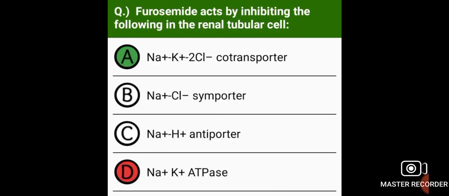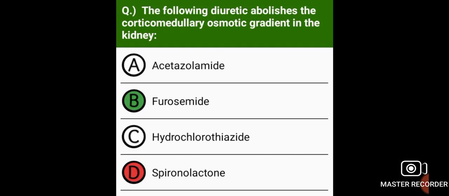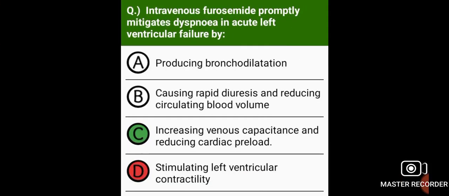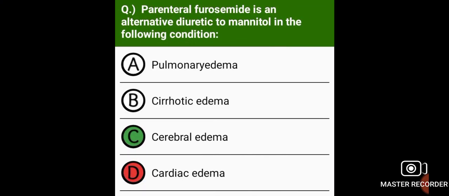Furosemide acts by inhibiting the following in the renal tubular cell, that is sodium potassium chloride cotransporter. The following diuretic abolishes the corticomedullary osmotic gradient in the kidney, that is furosemide. Intravenous furosemide promptly mitigates dyspnea in acute left ventricular failure by increasing venous capacitance and reducing cardiac preload.